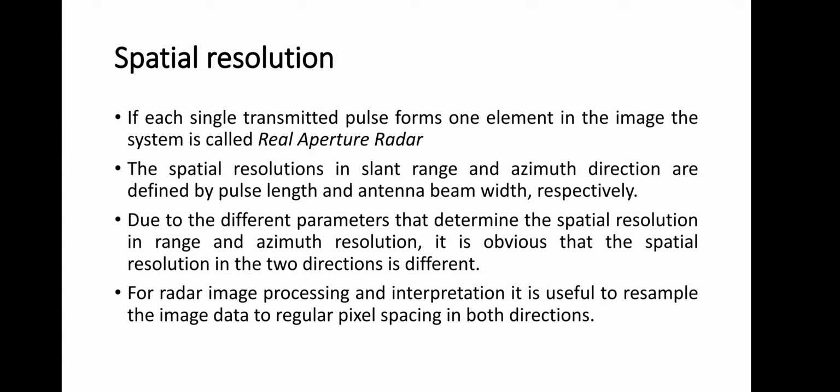Then there is also the slant range resolution. Slant range resolution is important when you talk about the slant range of a radar. We know that in slant range, the spatial resolution is defined as the distance that two objects on the ground have to be apart to give two different echoes in the return signal. In other words, two objects will be resolved in the range direction if they are separated by at least half a pulse length. The slant range resolution is independent of the range. However, in ground range geometry, the resolution will depend on the incidence angle.